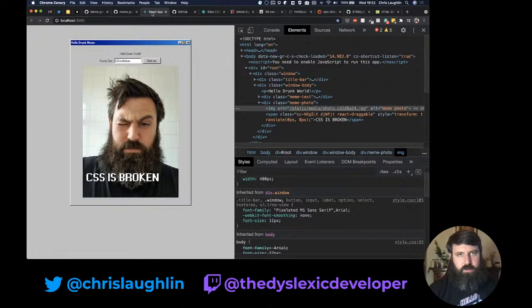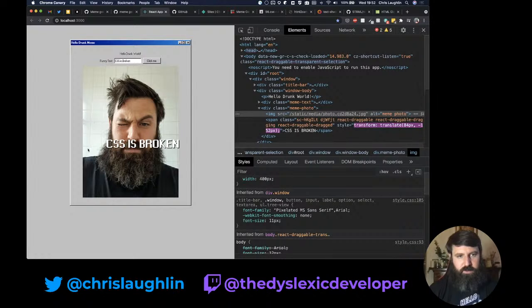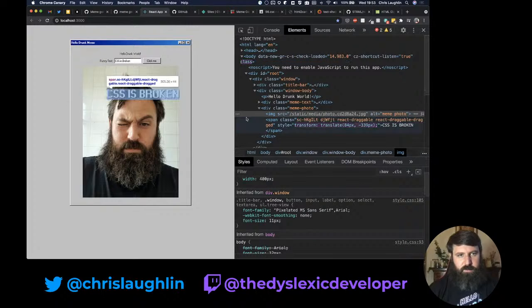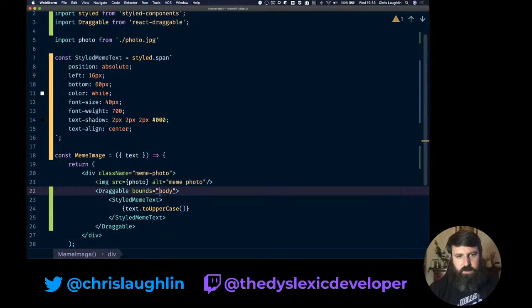So let's go back. What do we have? See, it says broken. It's moving. It's moving. It's janky as fuck, but it is moving. Body should work. What if I just don't give it bounds? Can it be dragged anywhere?